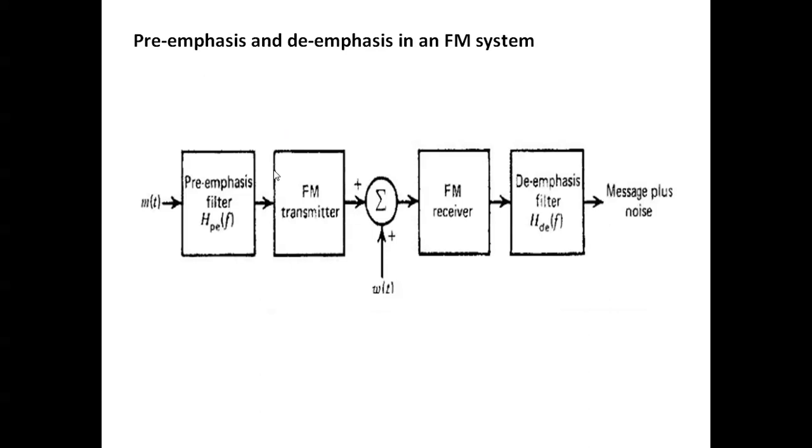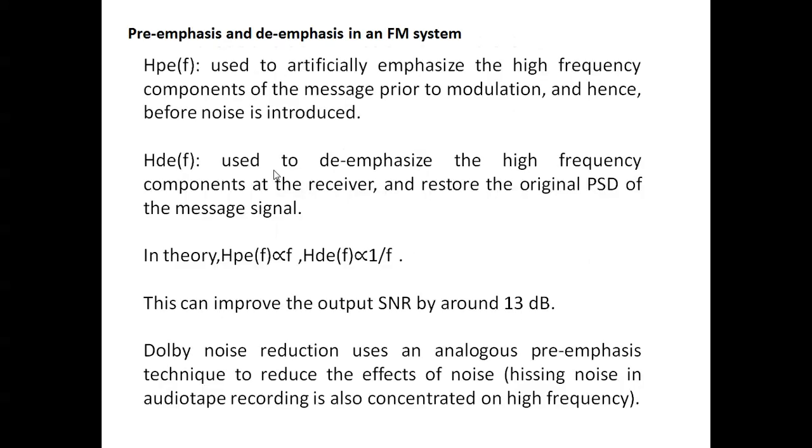Pre-emphasis and de-emphasis in an FM system: the FM transmitter has a pre-emphasis filter, then summation with noise, then the FM receiver, then the de-emphasis filter, then message plus noise. The pre-emphasis artificially emphasizes the high frequency component of the message prior to modulation, that means before noise is introduced.